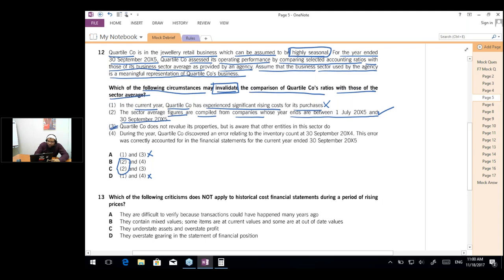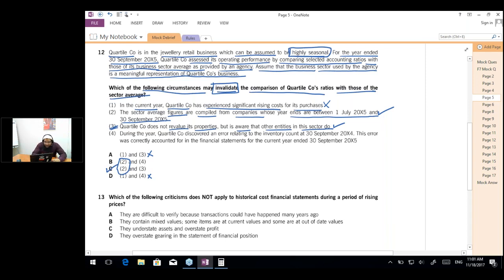Now the third bullet says that quartile does not revalue its properties but is aware that other entities in the sector do. So if I am not revaluing and others do, will this invalidate? Yes, this will invalidate, because if I'm not revaluing, my equity will be less and my ROCE and ROE will be higher. Plus, if I'm not revaluing, I'm charging a lower depreciation as compared to others. Therefore, my ratios would not be directly comparable. So 3 is correct, which means the answer is C.